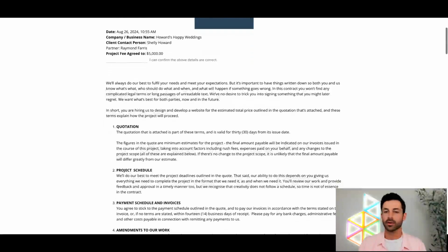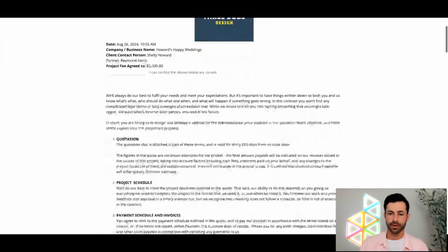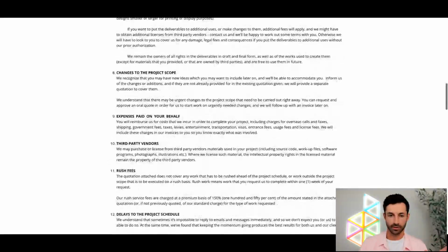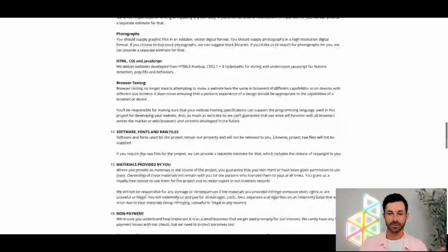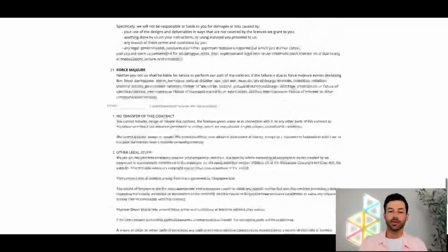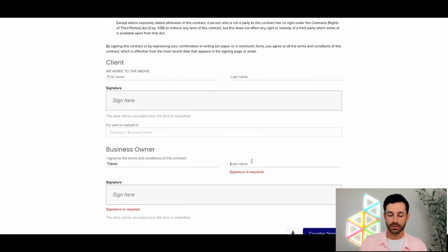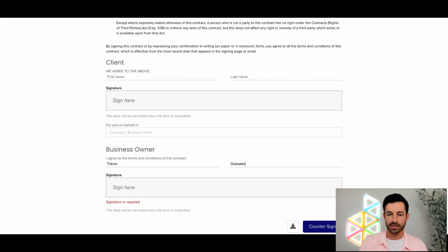Cool. So the whole idea here is now that we're looking through this contract, we can make sure this all looks correct. We like the way it looks. We like to make sure it has all the right information in here. Fantastic. We can keep going. Scroll all the way down. If we want to go ahead and sign as the business owner, we can go ahead and do that. So if I click on the business owner's countersignature field, I can go ahead and sign this. Oops. If I could type our company, that'd be great.